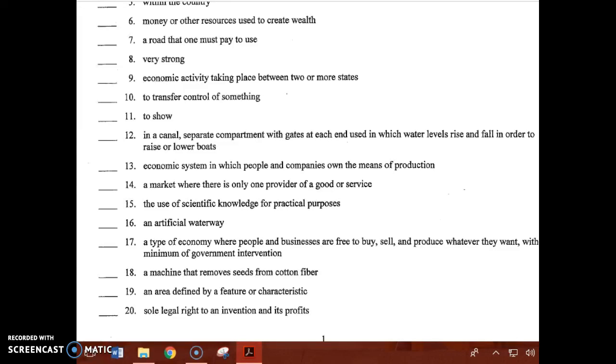Number 18. A machine that removes seeds from cotton fibers. Number 19. This is an area defined by a feature or characteristic. And number 20. This is the sole legal right to an invention and its profits.